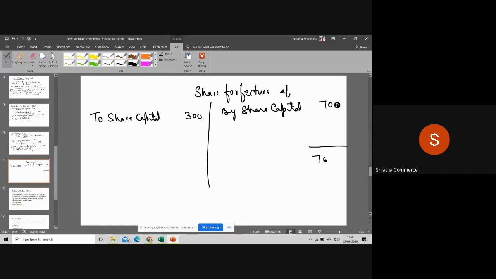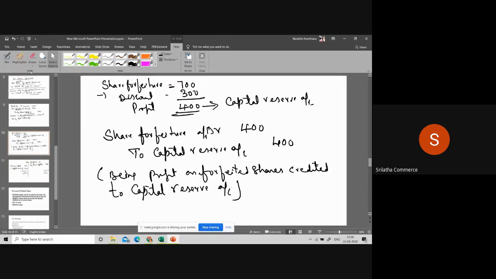Balance is 400. This is the profit which we transfer to capital reserve account. This is the entry where you write share forfeiture account debit to capital reserve account. Is it clear for you all?